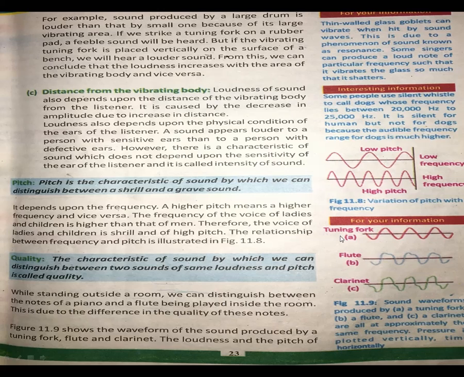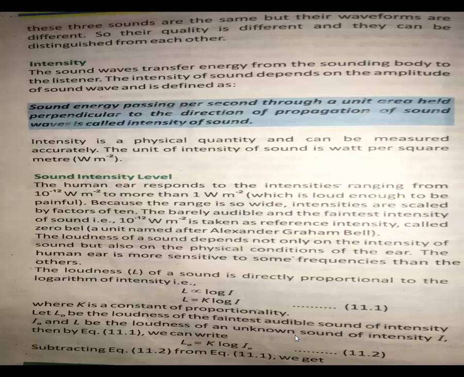So look, we discussed the tuning fork. This is the waveform of the tuning fork. This is the waveform of the flute, and this is the waveform of the clarinet. It shows the waveform of the sound produced by a tuning fork, flute, and clarinet. The loudness and pitch of these three sounds are the same, but their waveforms are different. So their quality is different, and they can be distinguished from each other. You can easily distinguish between the voice of the tuning fork, the clarinet, and the flute.